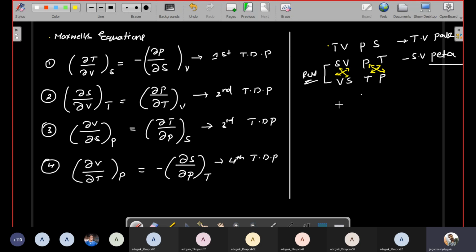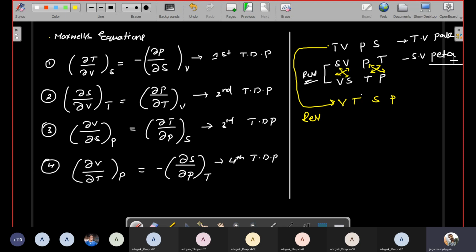Now see, VT SP. This equation is reversed. In place of T you will write V, in place of V you will write T, in place of S you will write P. If you do this, this is the shortcut for how to remember these Maxwell's equations: TV PS, Pakistan TV, SP Peta. Only these two sentences you remember, then you can write all four equations.